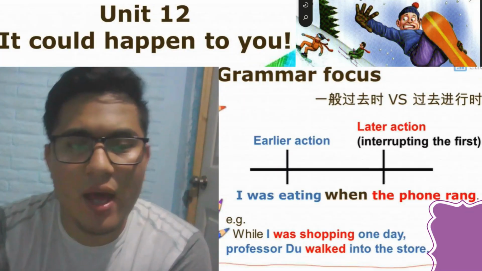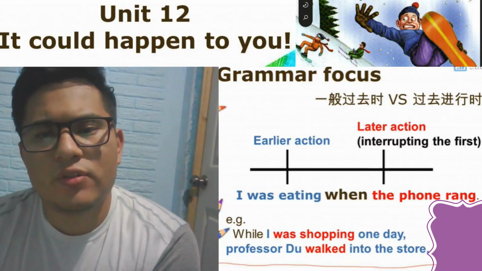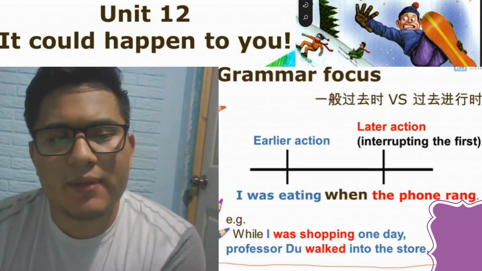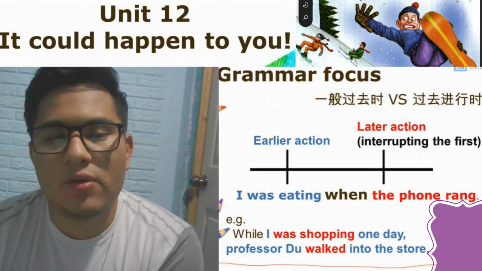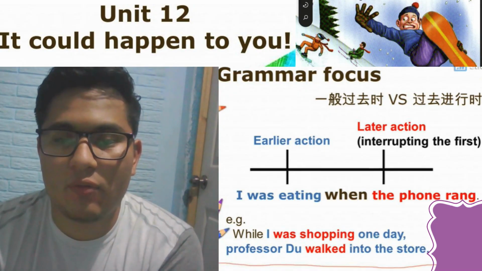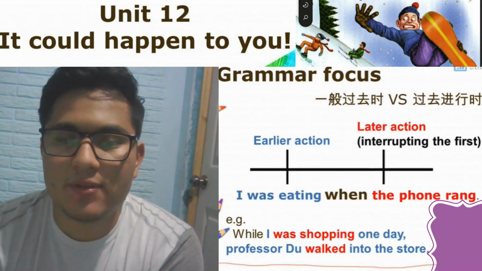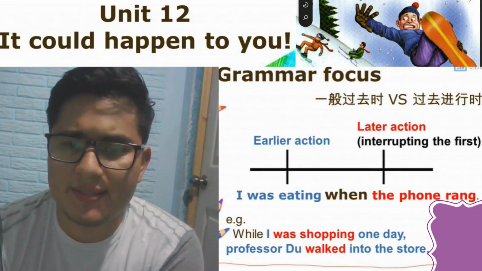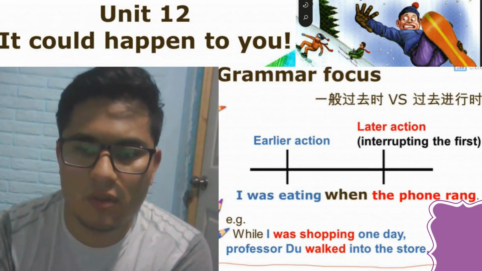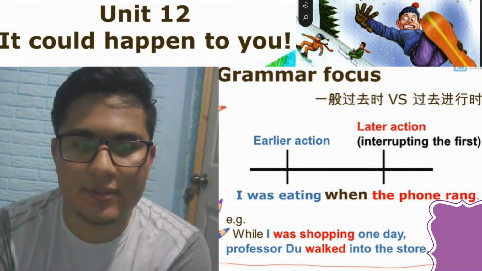So now we can continue with this process. I will explain this process through a video on YouTube. This is the platform we are going to use that helps us understand how to use the simple past and past continuous, so we can continue with this unit.